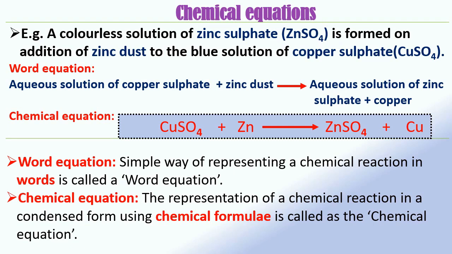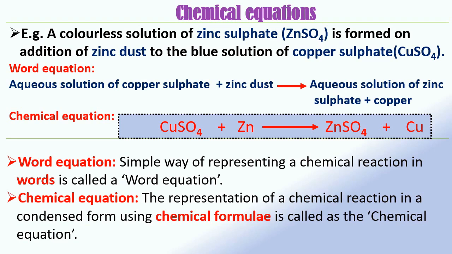A word equation can be written in a further condensed form by using chemical formulae as CuSO4 plus Zn gives ZnSO4 plus Cu.